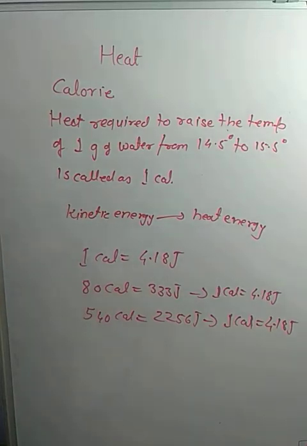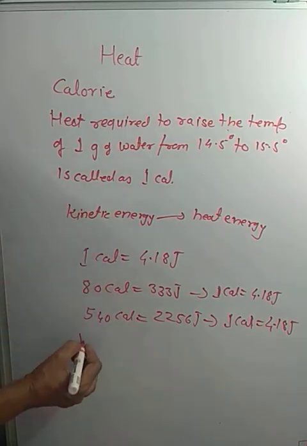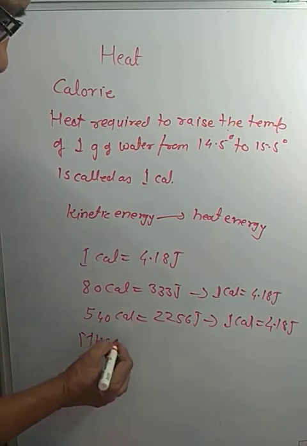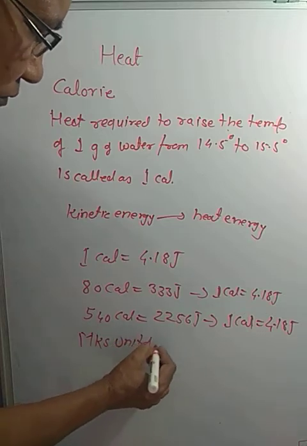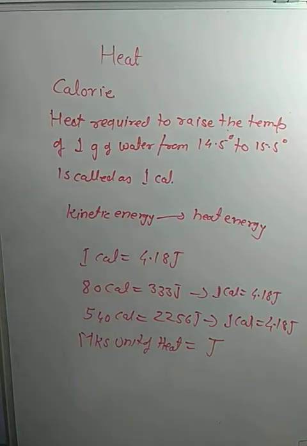This relation was established by James Joule, and hence in honor of James Joule, nowadays the MKS unit of any type of energy, heat energy, is joule.